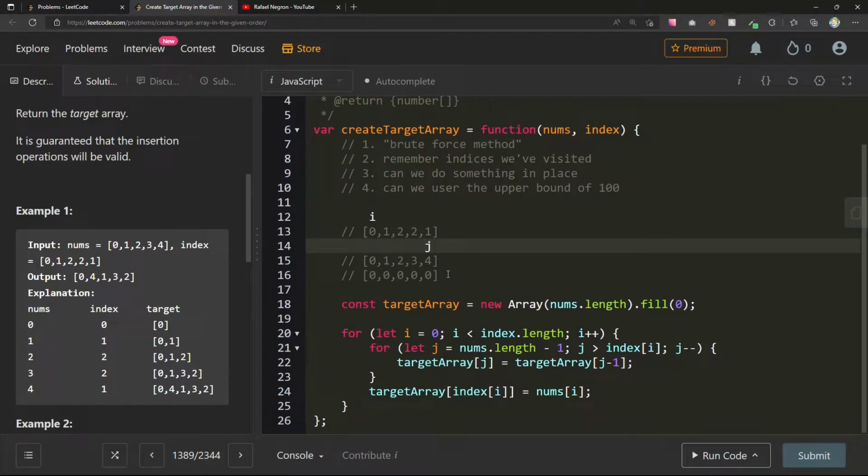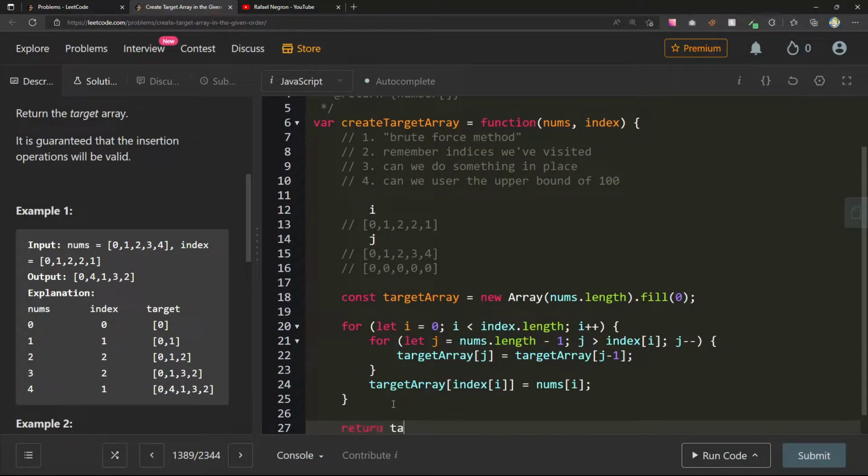Target array at j will equal target array of j minus 1. Then we go down one, then another one, and another one, then we're here. So then right at this point, we can just say that target array of index I is just equal to whatever's at I, right? Because then let's see what this does for us.